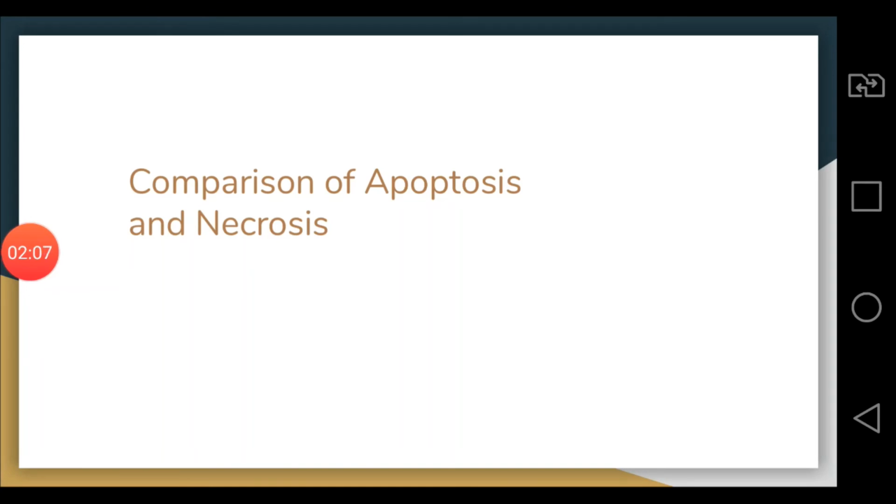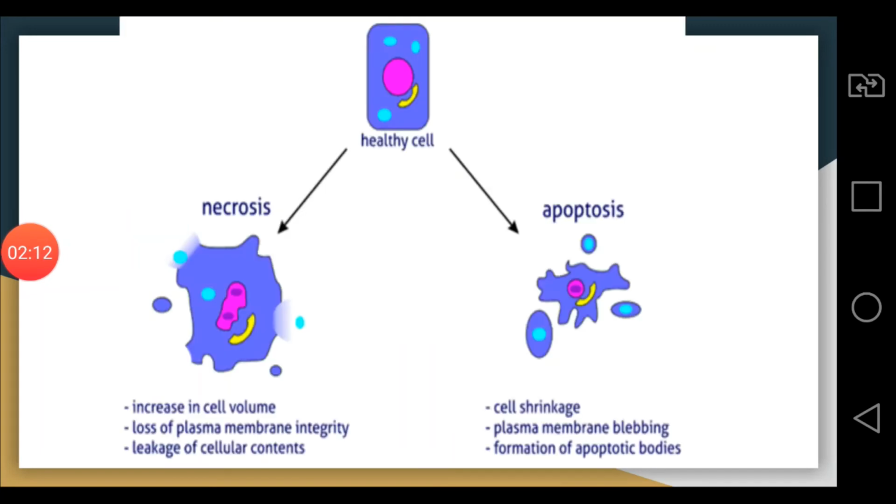Now if we compare apoptosis and necrosis, then we can say that in case of necrosis the cell volume increases, and in apoptosis the cell shrinks due to the breakdown of cytoskeleton and the breakdown of organelles. Secondly, the plasma membrane integrity is also lost in case of necrosis, while in case of apoptosis we saw that the plasma membrane starts blebbing.